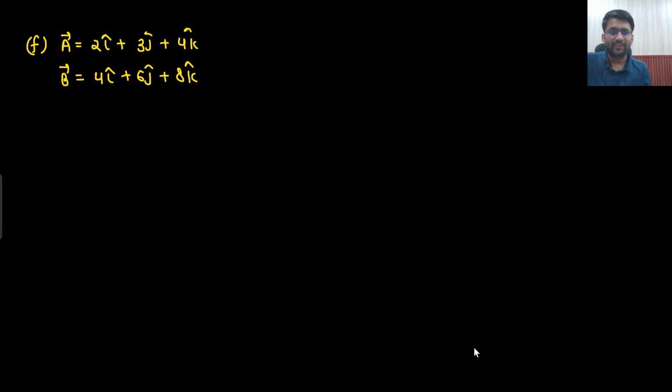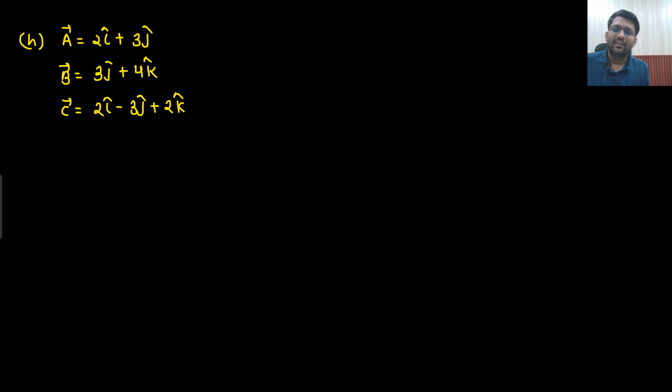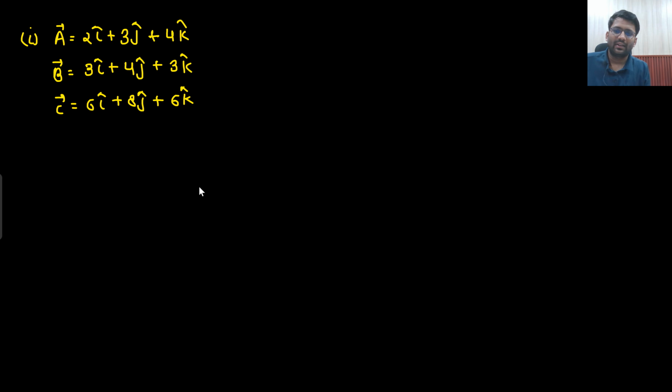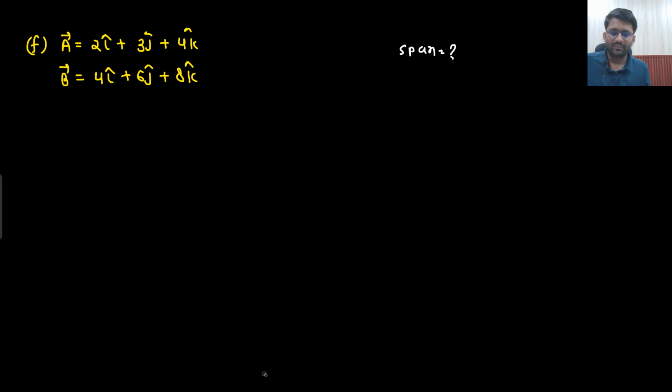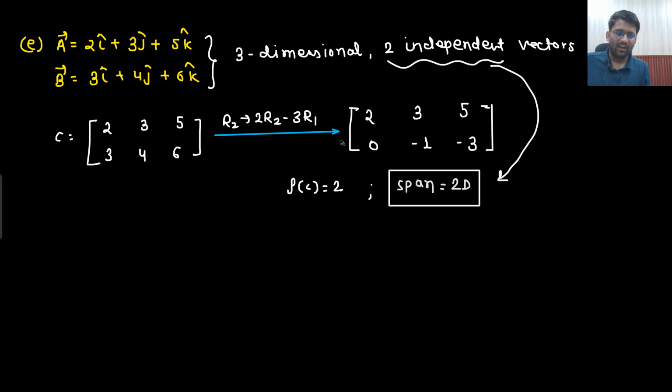Similarly, let me know what the span will be here. Think about it, and I will show you the visualization later on. Let me know the span here as well, and for this one. I need to show you how it is representing 2D, although it is a 3-dimensional vector. For that I will have to pause the video. So I will remember 2 3 5, 3 4 6. Let me pause the video and then show you the visualization.